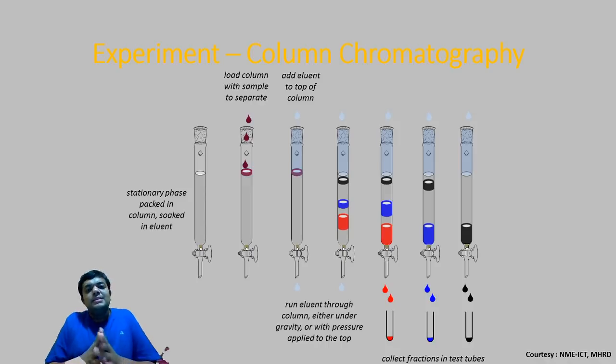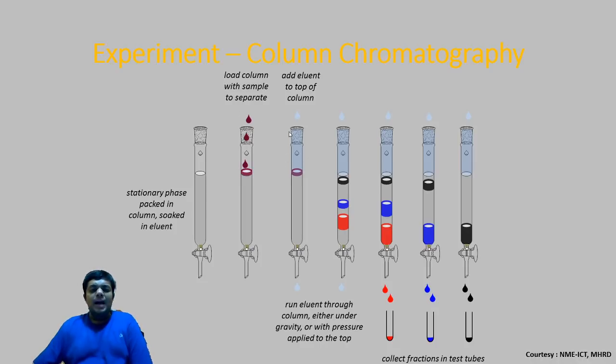Friends, this is again a slide where I am just explaining the same video once again so you get a clear cut idea. This is a first picture of the column. These are the picture of that same column at different instance. Over here you see that stationary phase is packed in the column. You are adding on it the mixture. The mixture is loaded on the column.